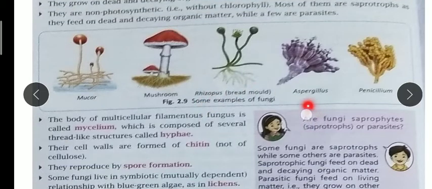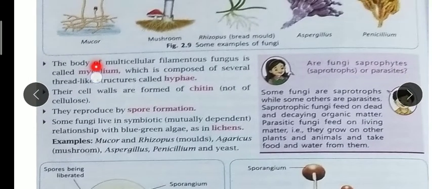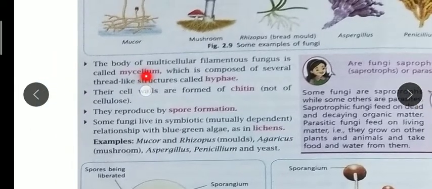Next are aspergillus and penicillium. From the penicillium fungus, scientist Alexander Fleming discovered the antibiotic penicillin, used for curing bacterial diseases. Now have a look, their body is multicellular and filamentous.